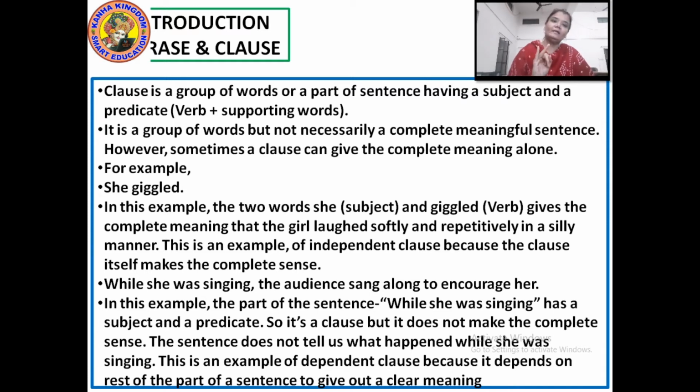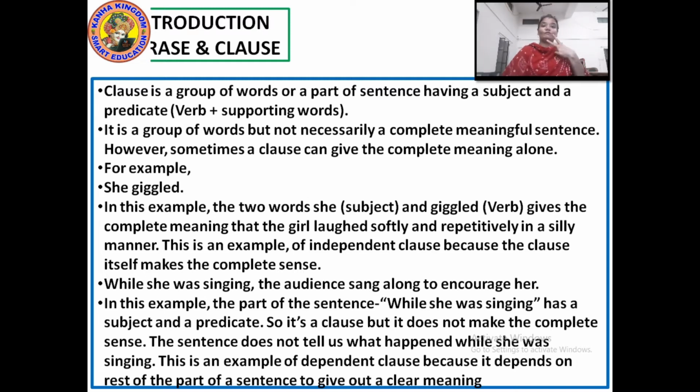Independent clause and dependent clause. There will be two kinds of clause. I'll explain that further also, because it depends on the rest of the part of the sentence. Here also I have given you two sentences: "She giggled" and "When she was singing, the audience sang along to encourage her." "She giggled" is on its own a clause, an independent clause, which does not need any support of other sentences or other words. "While she was singing" is also a clause but it is a dependent clause and it depends on the rest of the part of the sentence to give out a complete meaning.